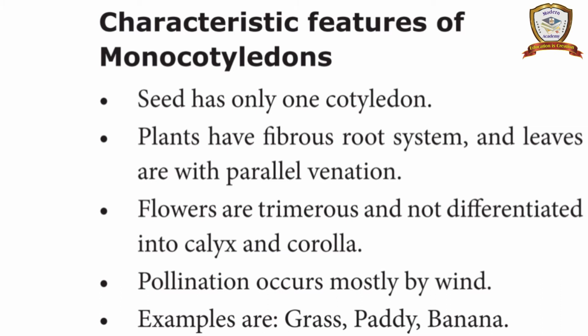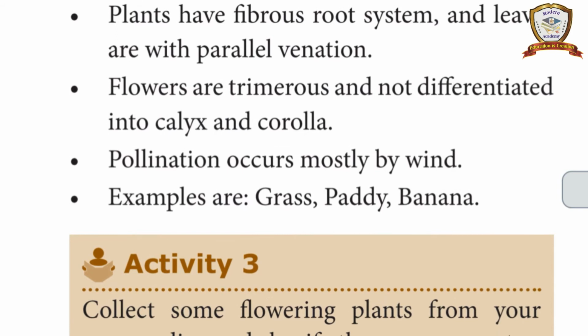The flowers are trimerous. Trimerous means 3; 3 petals or 3 sepals are present. But here there is no differentiation into calyx and corolla. Calyx and corolla look the same. Next, pollination occurs mostly by wind. Examples: grass, paddy, banana. These plants are monocotyledons. So angiosperms are completed.